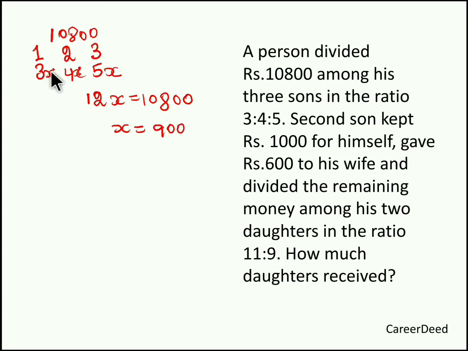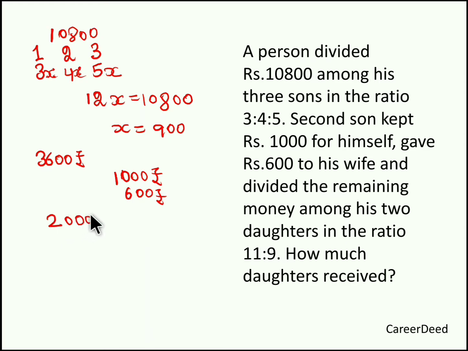We don't need to worry about the first son and third son because our problem continues with only the second son. Second son received 4 parts. If one part is 900, 4 parts is 4 into 900, 3,600 rupees. Out of 3,600 rupees, he kept 1000 rupees for himself, so remaining is only 2,600. Out of 2,600, he gave 600 rupees to his wife. Now he is left with only 2,000 rupees.